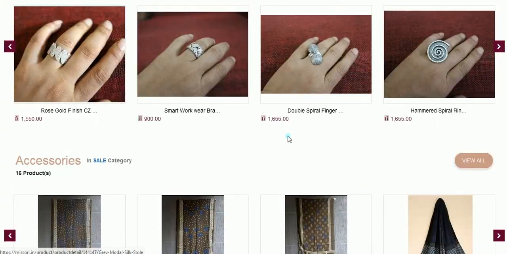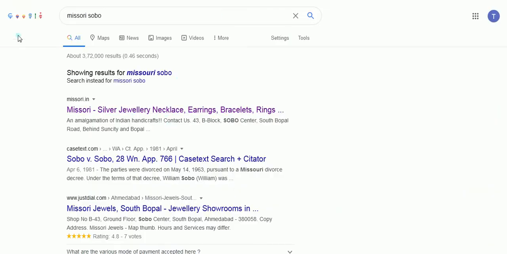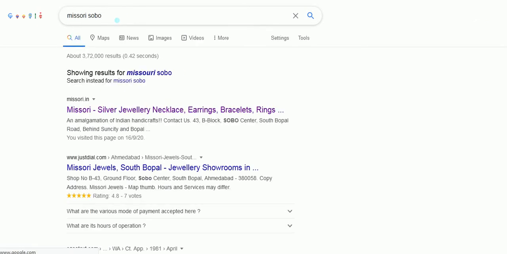Now if I am going to Google, here I have already opened in Google. Suppose I have mentioned their location is Missouri Sobo. So if I have mentioned Missouri Sobo on Google and I search it, here you can see missouri.in. The website will be searched by Google on the first, because they are our clients since 2-3 years and they have done SEO on a very good level.